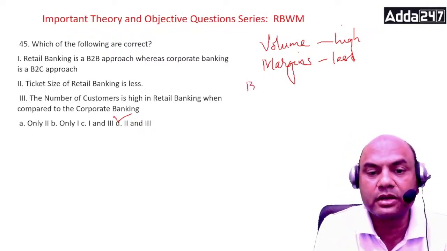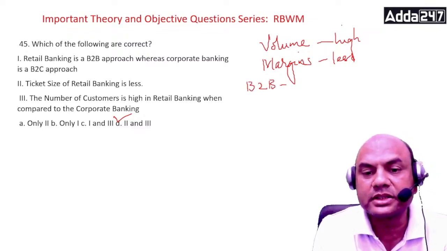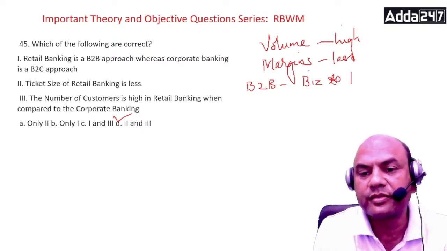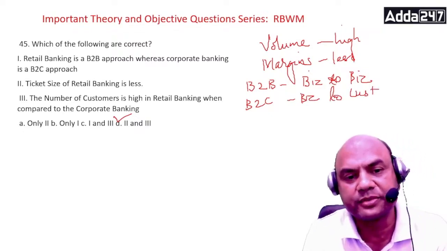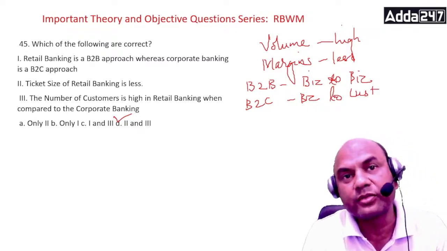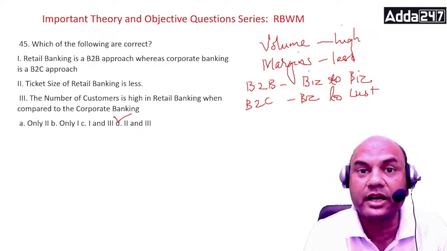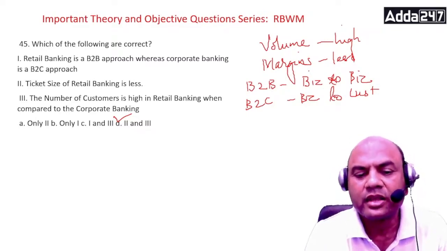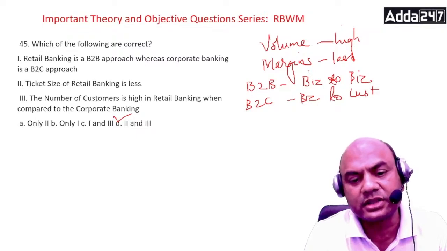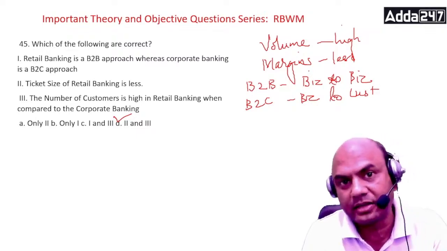I'll just write the short form now. Business to business, this is your B2B. And B2C means business to customer. So this is basically B2C. Got it? So retail banking refers to the banking facilities targeted mainly at individuals and small businesses, SME, MSME we call it. Retail banking is a customer approach and hence the number of customers is high in retail banking.